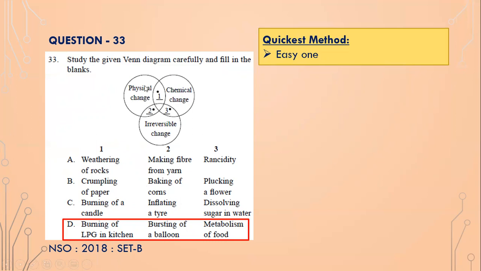And number two is physical and irreversible change: bursting of a balloon. A physical change, isn't it? Because the shape of the balloon changes. It is torn and deflated, and it is irreversible. Once it is torn, you cannot join it back. And metabolism of food is an irreversible change and also a chemical change, is it? Because you are digesting the food, extracting the proteins, vitamins and minerals. So it's a chemical change, and also an irreversible change. Once it is digested, it cannot be brought back to the original state.